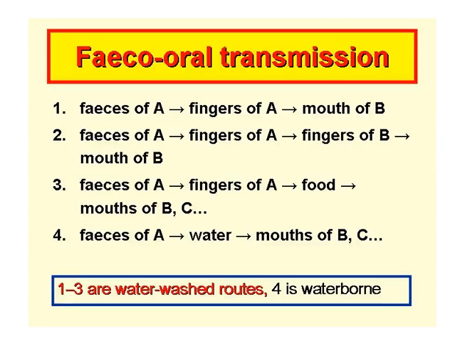So this slide shows some examples of fecal-oral transmission routes. The feces of person A can get on that person's fingers and into the mouth of a second person. Picture, for example, two small children playing in the garden. They frequently put their hands in each other's mouths. The second route, the feces of person A gets onto that person's fingers, onto the fingers of somebody else, and into that second person's mouth. People shaking hands, for example.